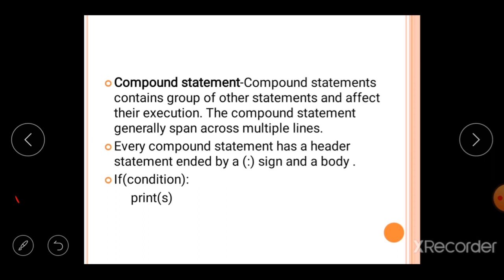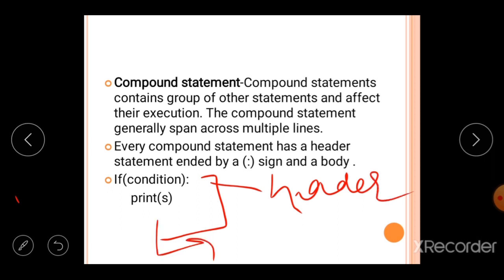Now every compound statement has 2 parts in a group. The first part is called the header of the statement, and the second part is the body of the statement. As you can see in the example, there is coding for 2 lines in which it is written if condition then colon, and in the next line there is written print s. So this is a 2 line compound statement, in which the first line is known as the header line and the second is known as the body of the compound statement.